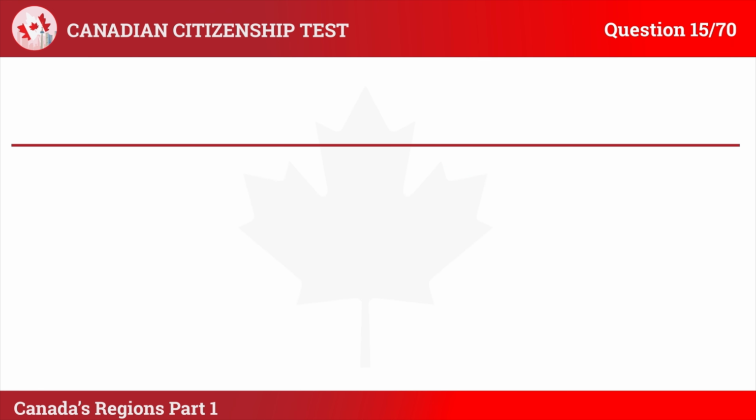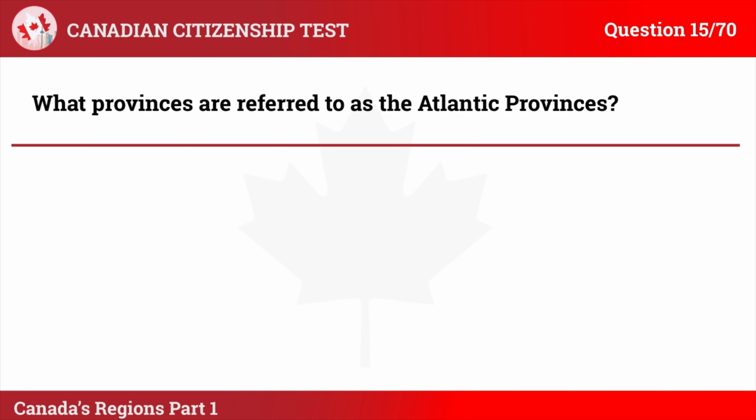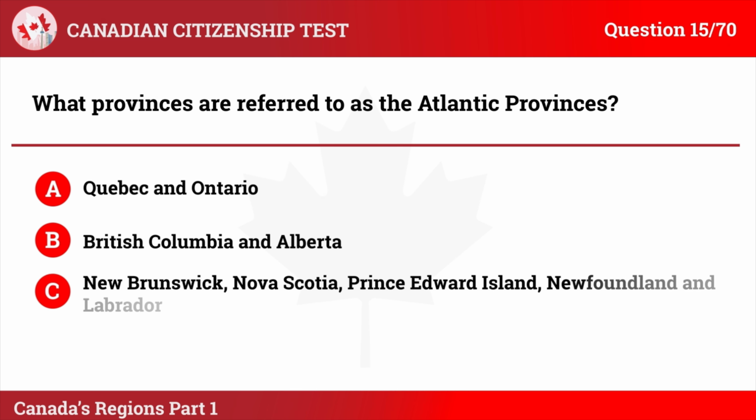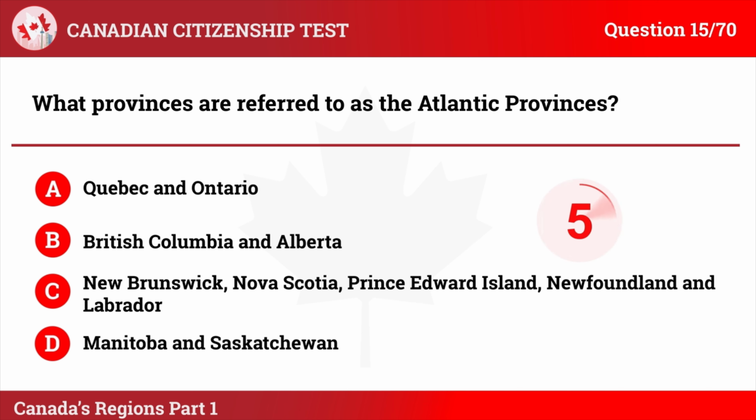Question 15. What provinces are referred to as the Atlantic provinces? A. Quebec and Ontario. B. British Columbia and Alberta. C. New Brunswick, Nova Scotia, Prince Edward Island, Newfoundland and Labrador. D. Manitoba and Saskatchewan.